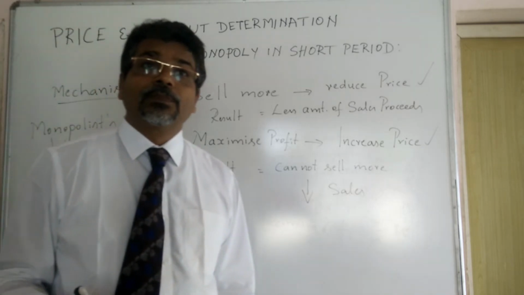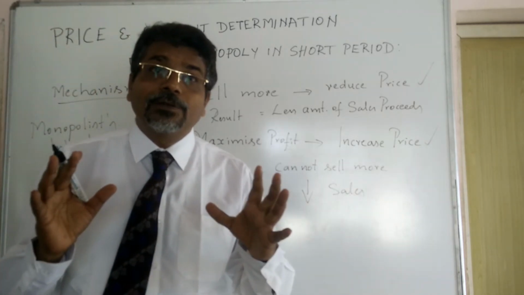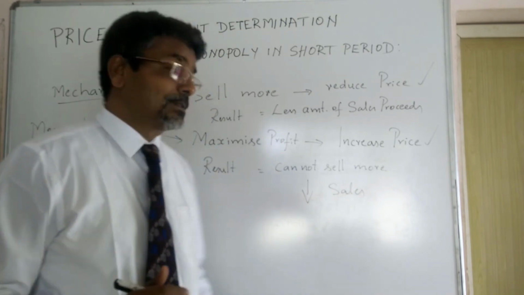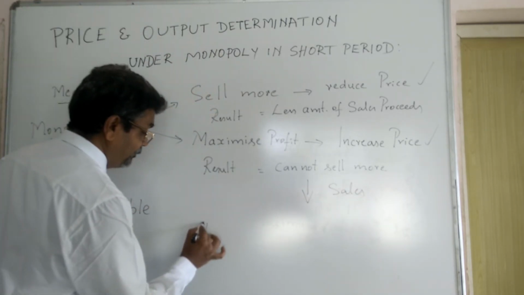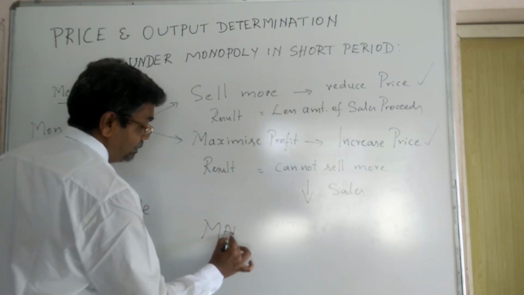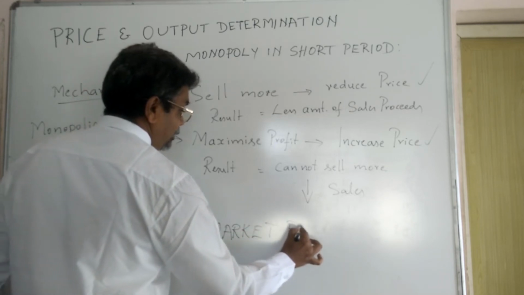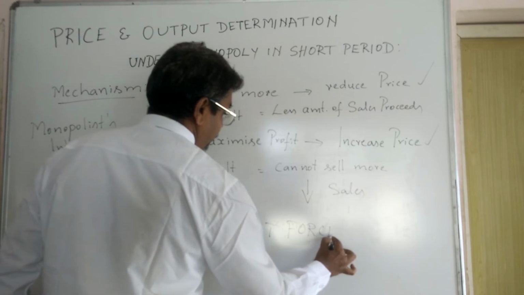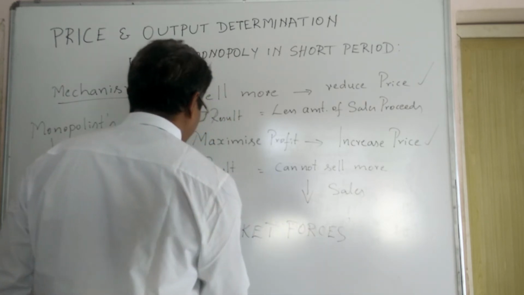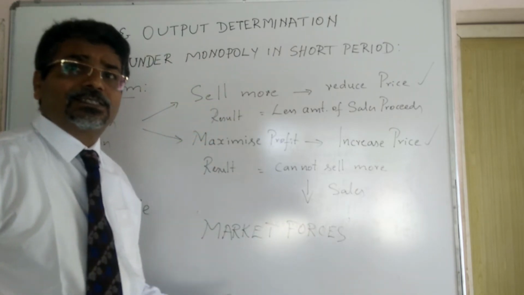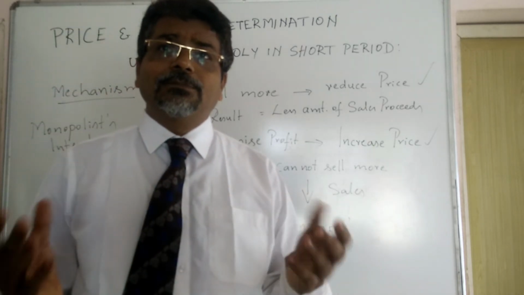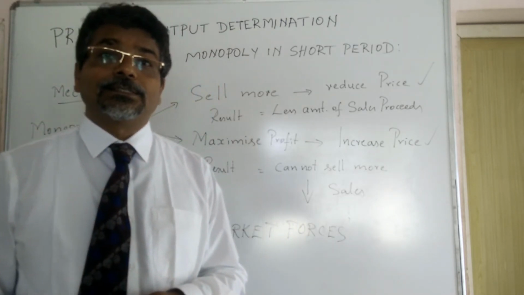Then he has to think of the market forces. He has to understand this. Then only he will be able to determine the price.